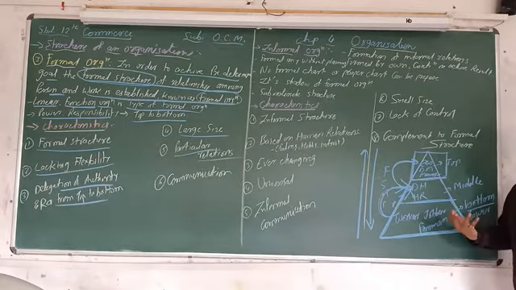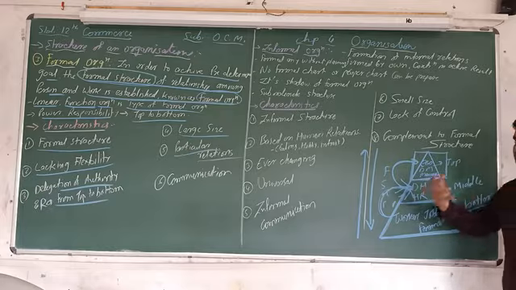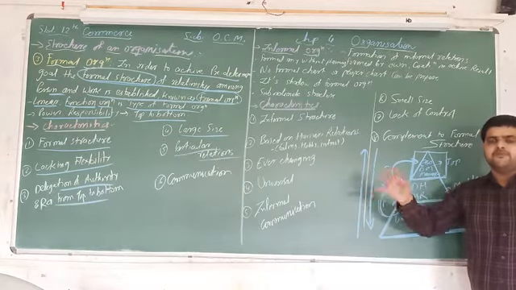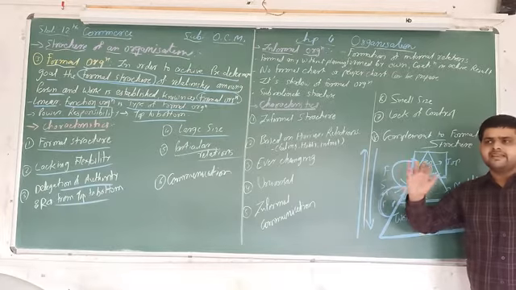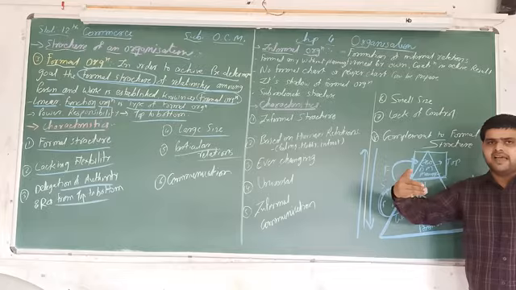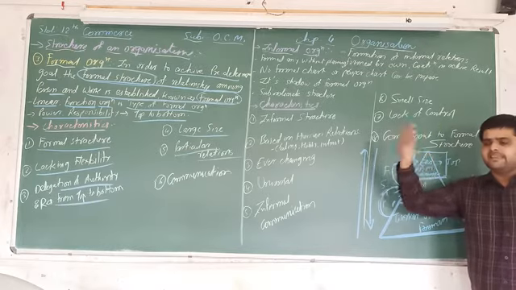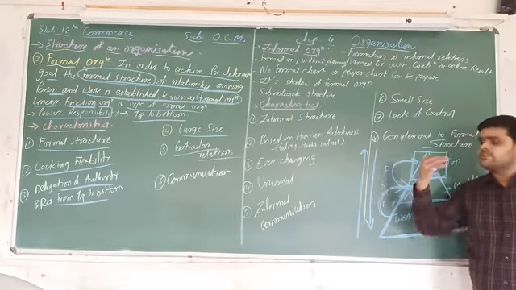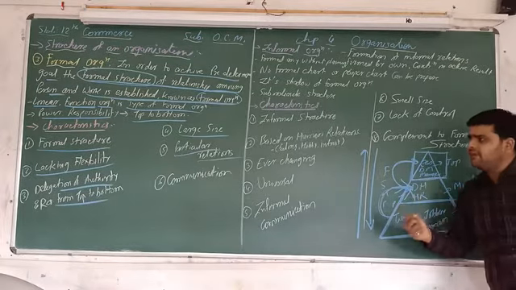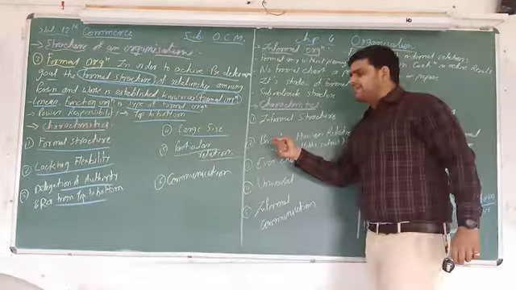So in the formal organization, superiors as well as subordinates are pre-decided before the work. It is pre-decided that this person is your superior, you have to answer to him, and this team is your subordinates, and you have to do the work with these people. So particular relations are decided among the people.